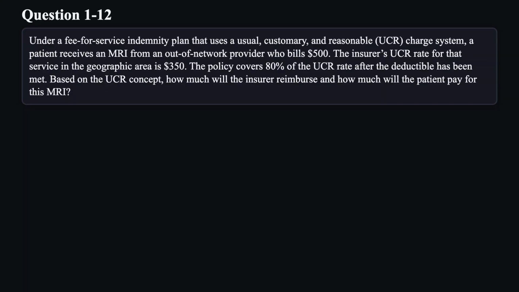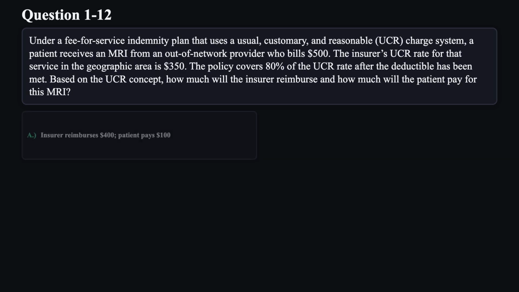Question 12. Under a fee-for-service indemnity plan that uses a usual, customary, and reasonable UCR charge system, a patient receives an MRI from an out-of-network provider who bills $500. The insurer's UCR rate for that service in the geographic area is $350. The policy covers 80% of the UCR rate after the deductible has been met. Based on the UCR concept, how much will the insurer reimburse and how much will the patient pay for this MRI?